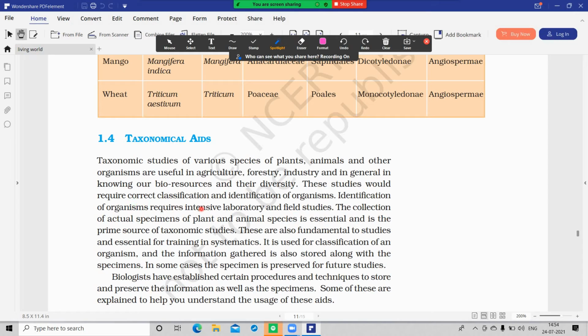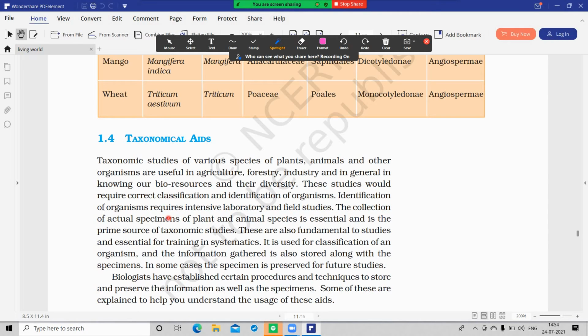They are interrelated. For identification of an organism, intense laboratory and field studies are required.